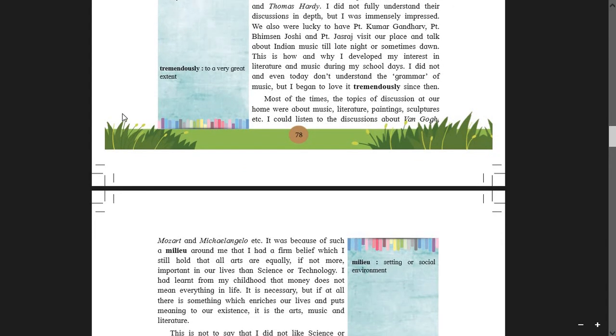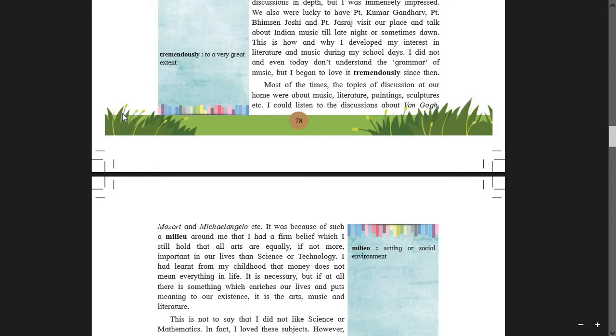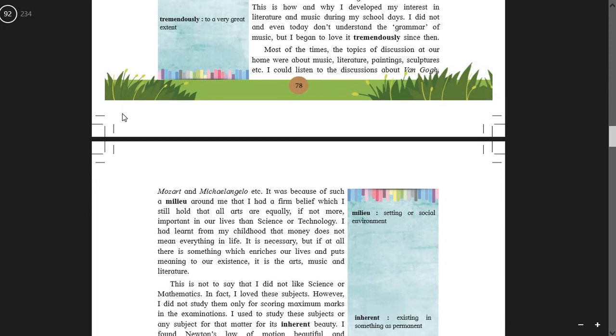Most of the time the topics of discussion at our home were about music, literature, paintings, sculptures, etc. I could listen to the discussions about Van Gogh, Mozart and Michelangelo, etc. So students, please take note, again these are famous names in the world of art and music. Students, you can just Google these names and find out how famous these people are and their contribution.